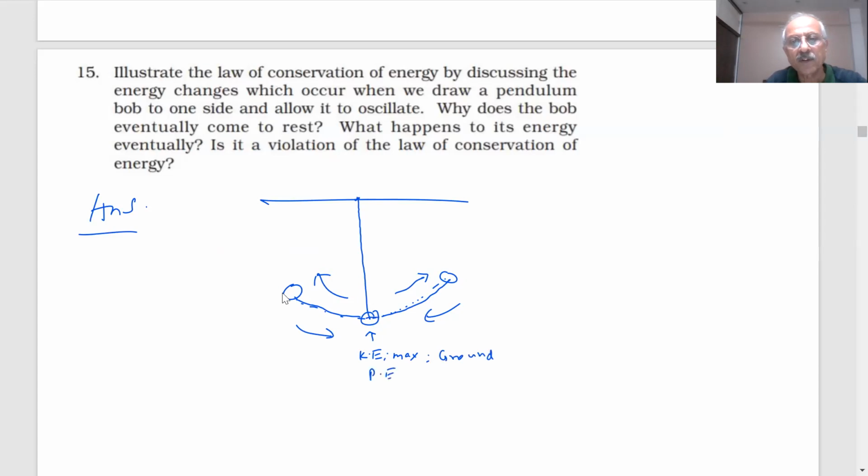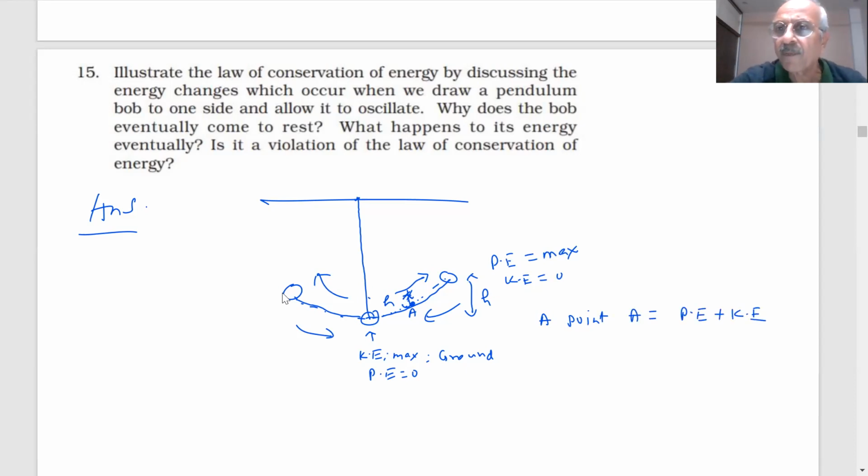And potential energy 0. At this point, potential energy maximum, kinetic energy 0. So what will happen? In between, any point you take, height h. So in between any point you take, student, supposing it is A, at point A, what happens? It has potential energy plus kinetic energy.